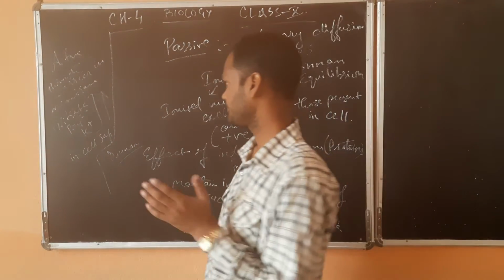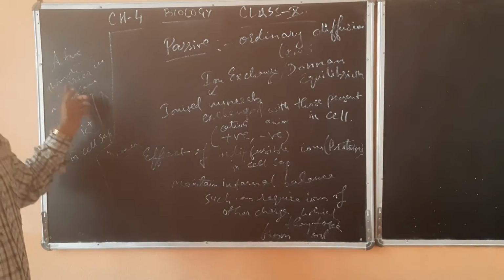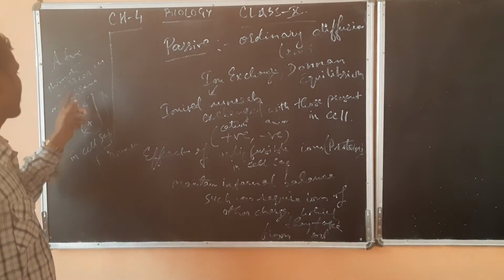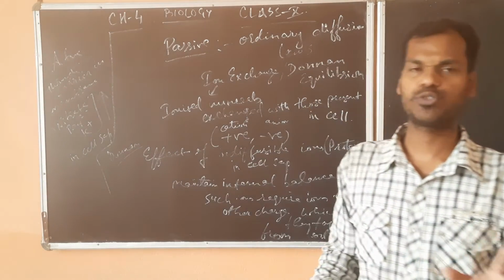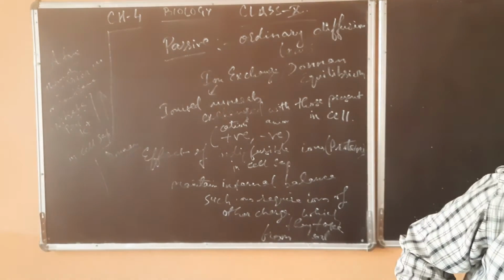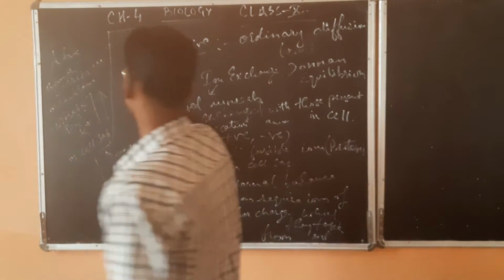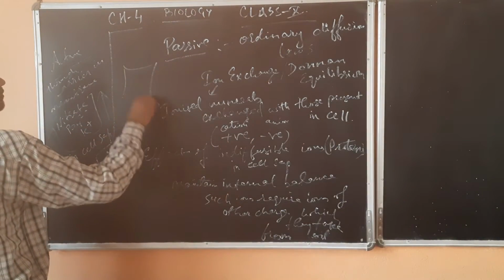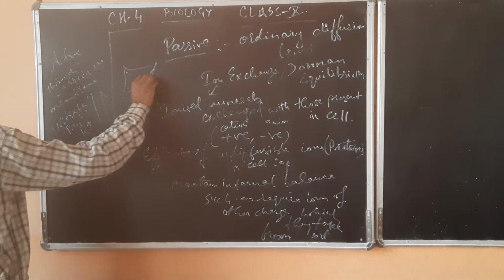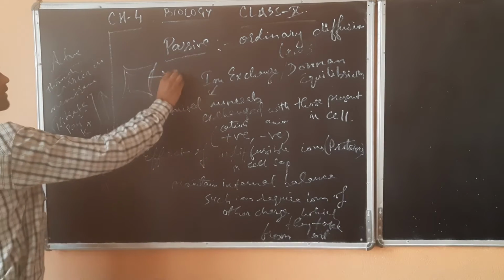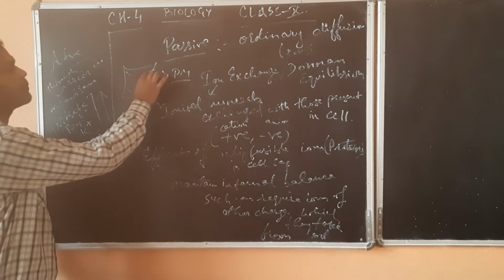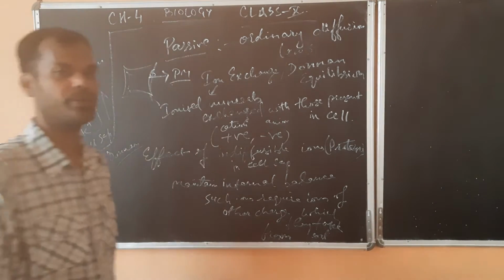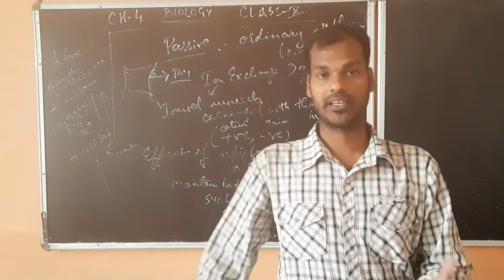So here you see, it will be taking place through a carrier membrane, which will be present on the outside surface here in the plasma membrane. There are so many proteins present in the plasma membrane, which act as carriers.